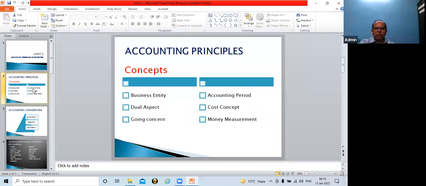Accounting standards or accounting principles. Please do not be confused that accounting principles and accounting standards are different. It is one and the same. As I told, in some books it is mentioned as accounting standards, in some books it is known as accounting principles. So there are concepts, and I have just mentioned the heading of these concepts.